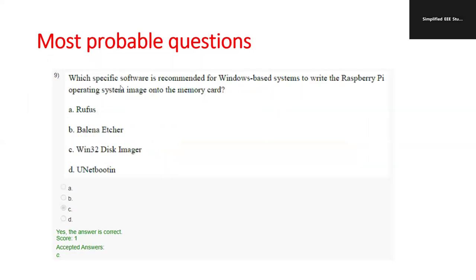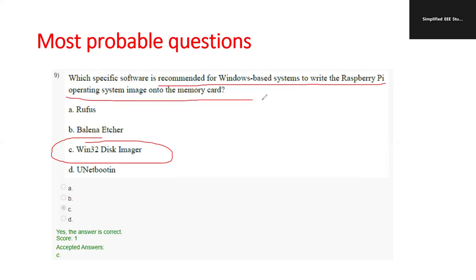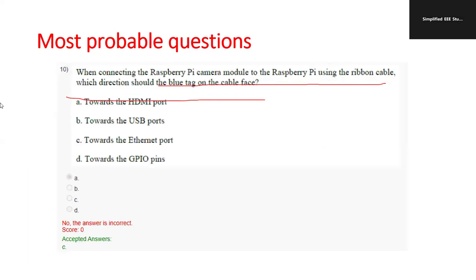Which specific software is recommended for Windows-based systems to write the Raspberry Pi operating system image onto a memory card? So we can go for Win32 Disk Imager. Okay. So the specific software recommended for Windows-based systems to write the Raspberry Pi operating system image onto the memory card, Win32 Disk Imager is the correct answer. So option C is the correct answer. So moving on to further discussion.